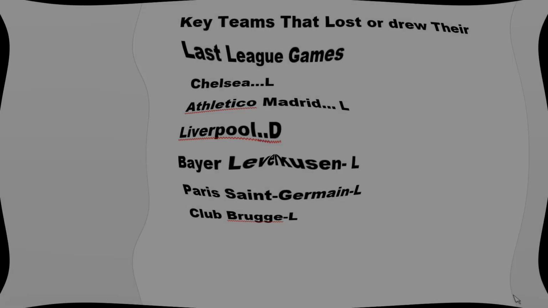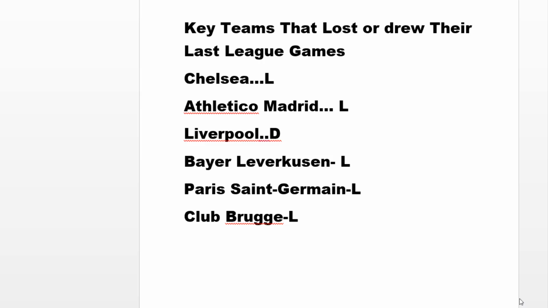So stay tuned as we get started with the very first step I do before placing my bet. First of all, it is good you have in mind that my target is at least a sure odd of 3, 4 or 5. So once I hit my odd 3, sure 4 or 5, I go for it. The very first thing I do before placing my bet is have a list of the key teams that lost or drew their last league games. Make sure it is a league game and not a cup game, so do not mix up the two. So here is my list of the clubs that lost or drew their last league games.